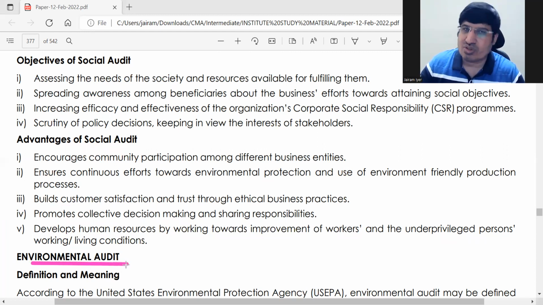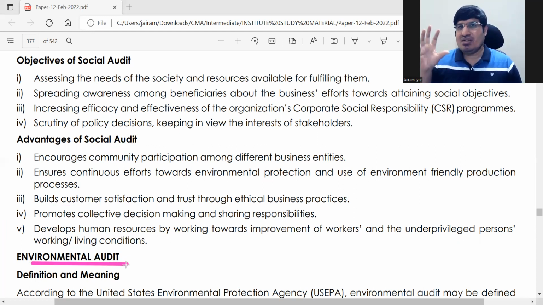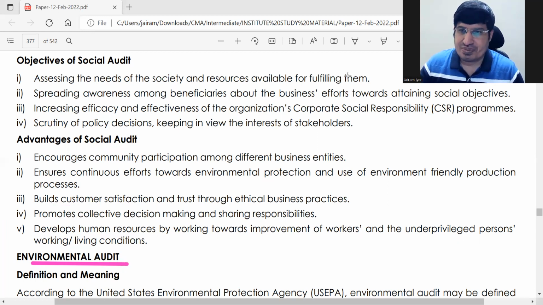Next, related to social audit, is environmental audit. This is also a social audit, but it is specifically related to the environment. So the next part is our environmental audit.